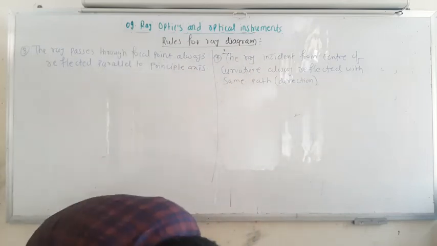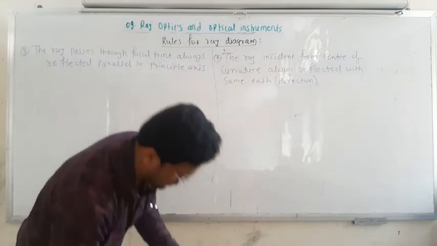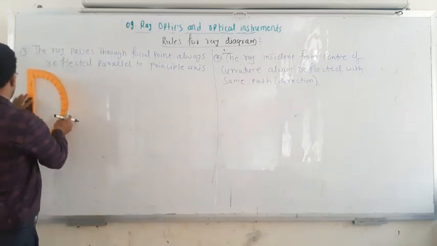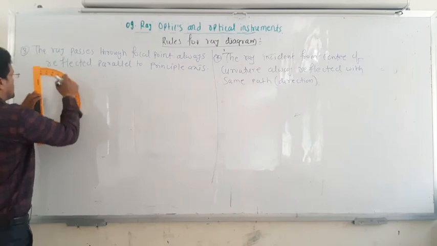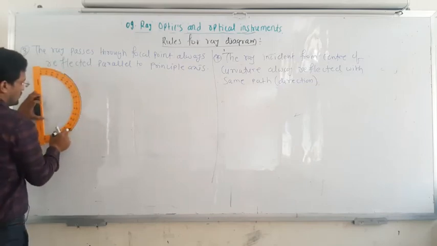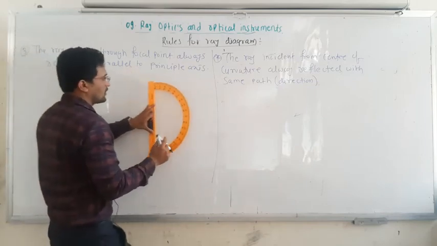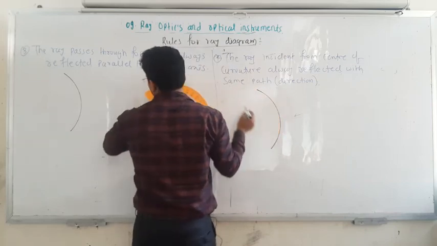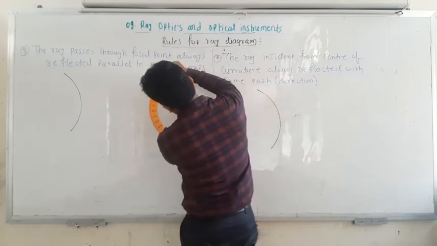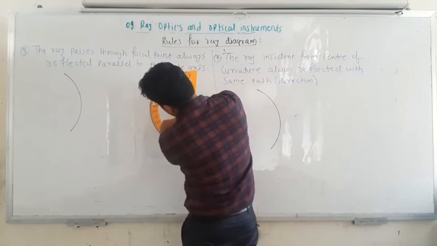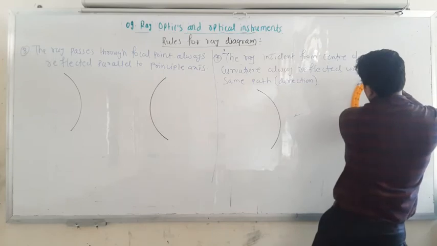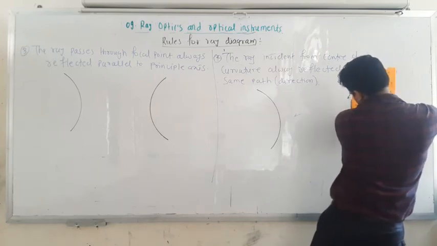Rules. Okay, so now I will show you how these rules are shown in case of diagrams. If you are considering this as a concave mirror, one concave mirror is needed here, and then you have another convex mirror. So this is a convex mirror and here is also a convex mirror.